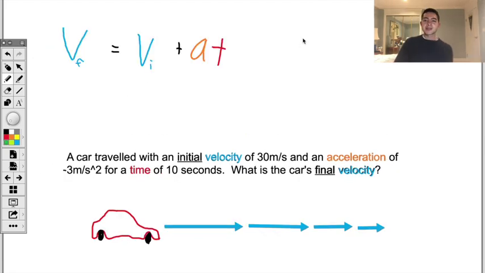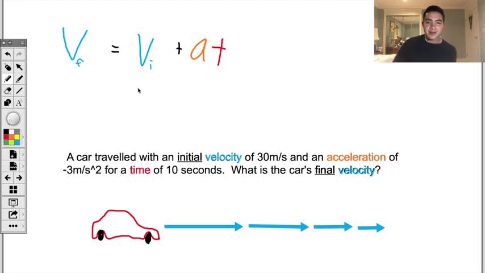The second equation is actually quite simple, where the final velocity equals the initial velocity plus the product of acceleration and time. This time we are solving a very similar example, except instead of solving for the car's displacement, we're solving for its final velocity. Since the other equation doesn't include final velocity, we have to use this equation.